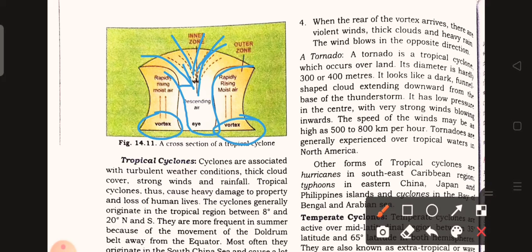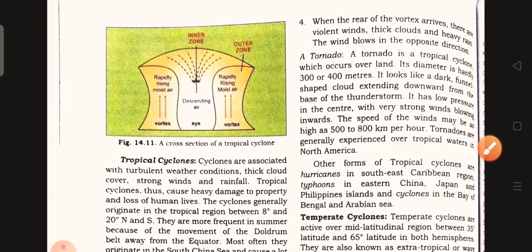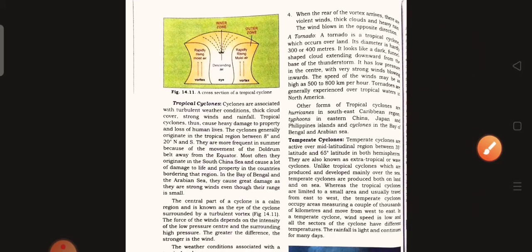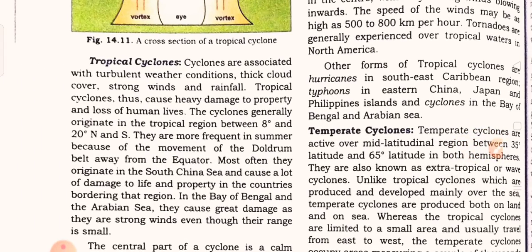From this region, the air is rising upward and descending in the low pressure area, that is the eye. Now we will discuss the types of cyclone, that is tropical and temperate cyclone.